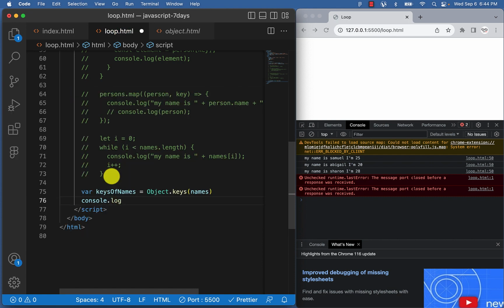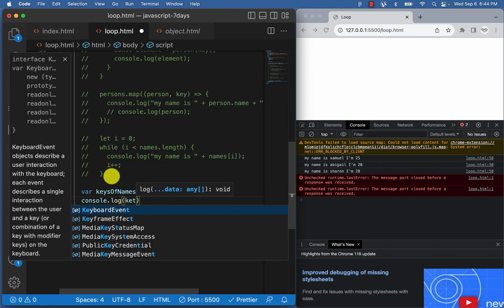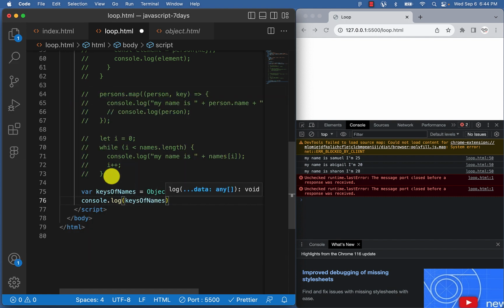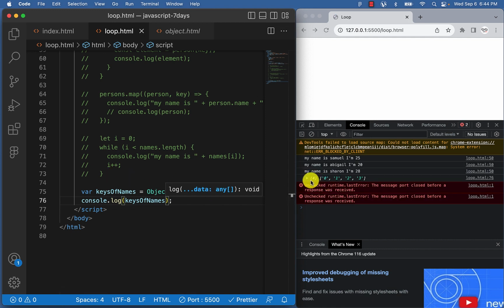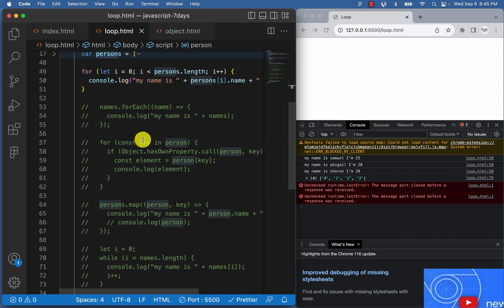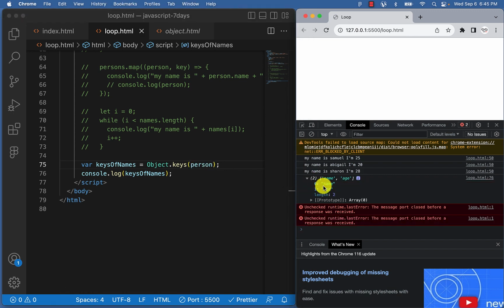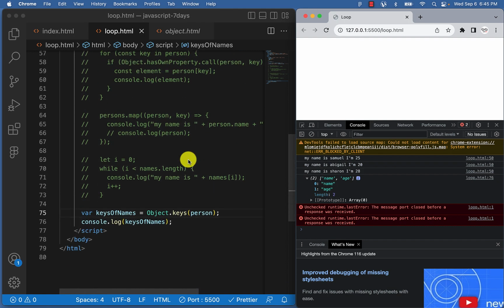Console.log keys of name. So if we do this, you are going to see all the keys 0, 1, 2, 3. So what is 0, 1, 2, 3? That is this other one here. Oh, we did the wrong thing. Let's pick this one, let's pick name. All we want to do is person. All right, so we are going to see two things here, name and age. Fantastic.